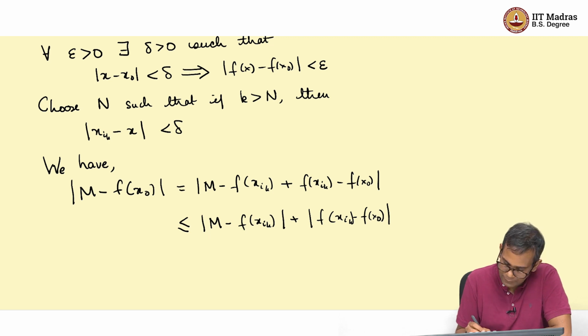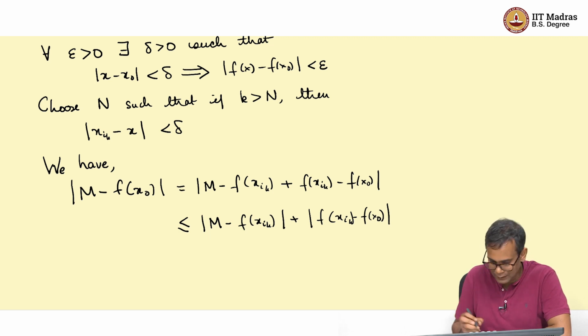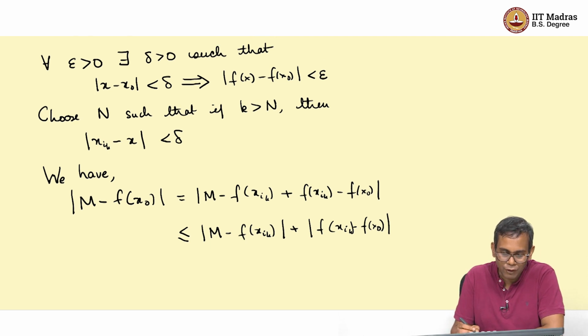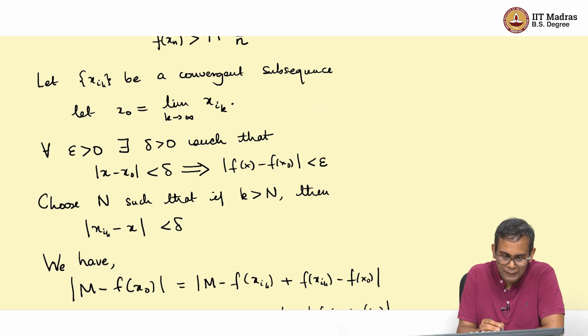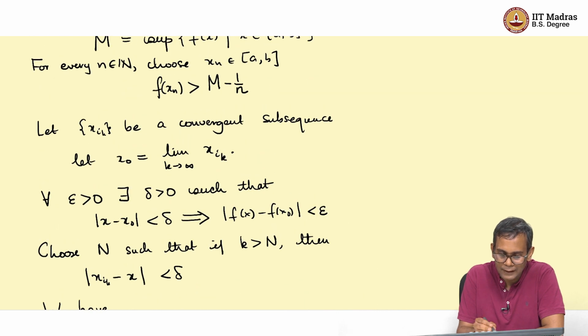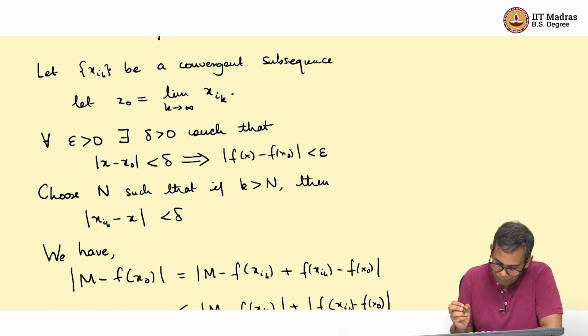And M minus f(x_{i_k}), well, let us look at this. M is anyway an upper bound for the values of f on the interval [a, b]. So, M minus f(x_{i_k}) is certainly positive, and we also have this condition that f(x_n) is greater than M minus 1 over n.